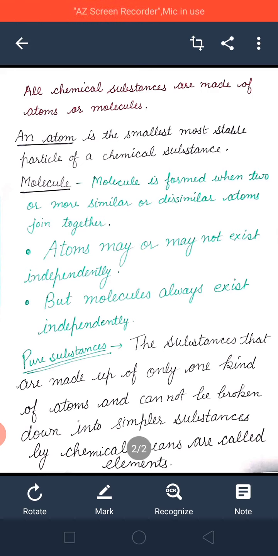For example, if you take sugar and dissolve it in water, it will become a sugar solution. And what is air? Air is a mixture of a number of gases: nitrogen, oxygen, carbon dioxide, water vapor, as well as dust and smoke. So air is a mixture.